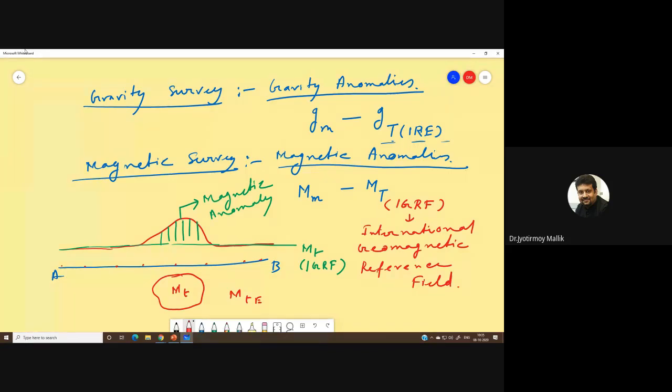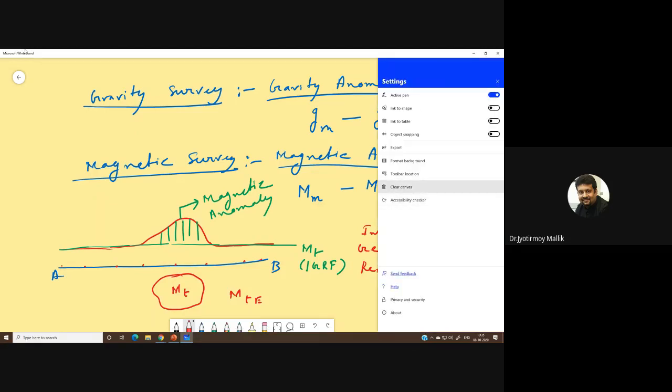Hence I am observing a magnetic anomaly at the top of it. Magnetic anomaly is found by taking the magnetization measured by my magnetometer minus the theoretical magnetization, and here the reference frame is the International Geomagnetic Reference Field.